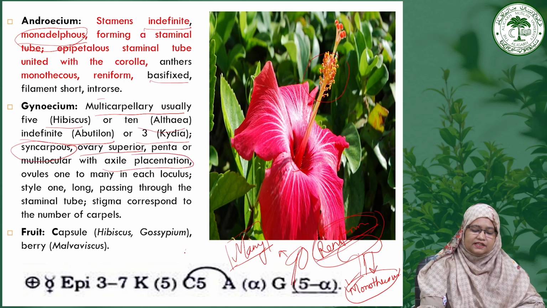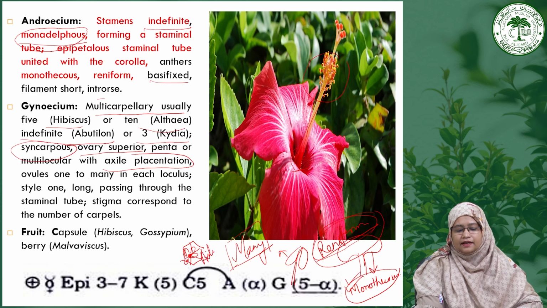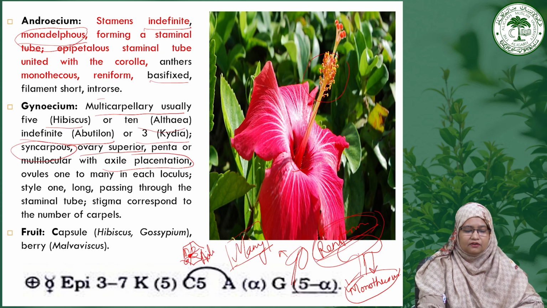Every one of you has seen the lady finger section at home when your mother is cutting the vegetables. So if you see, there is a seed present. So this is showing the axile type of placentation, and generally 1 to many ovules are present in one locule.